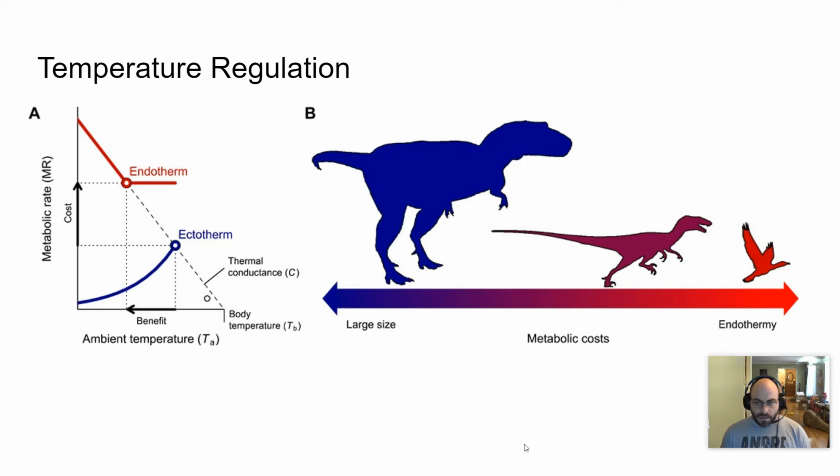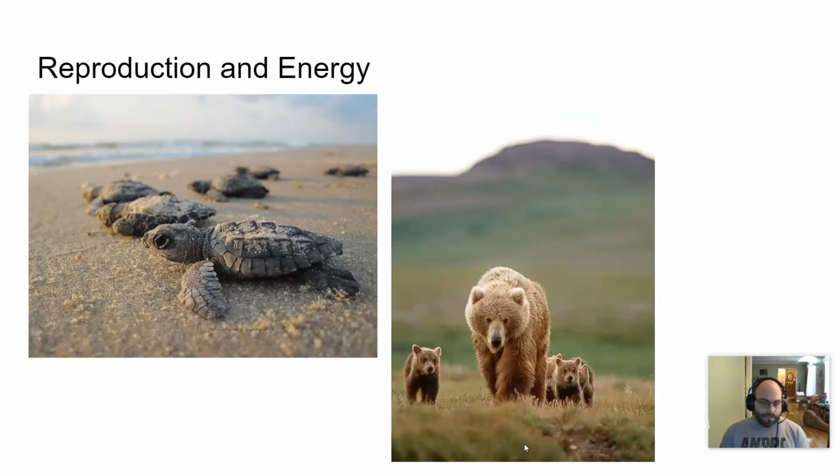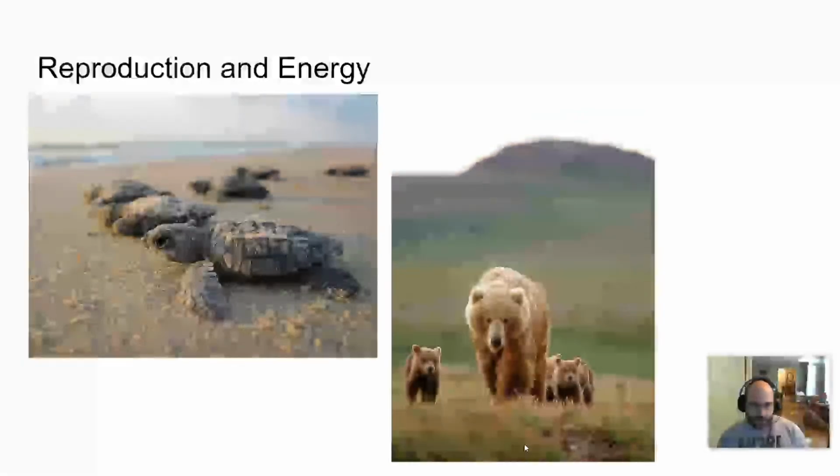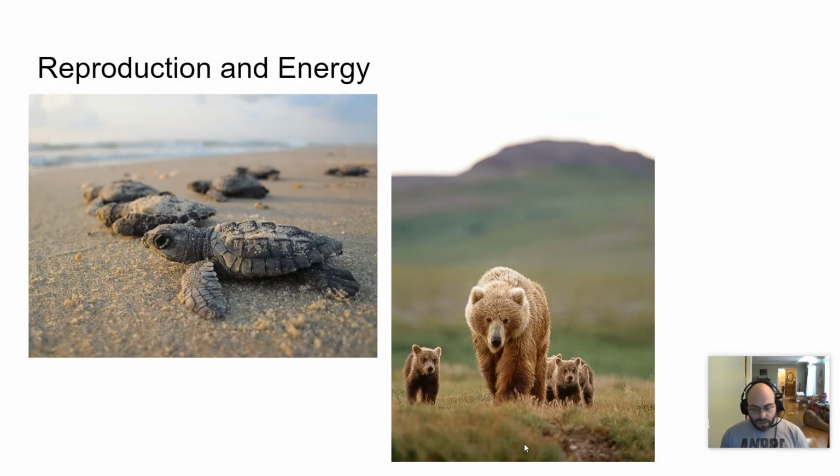A net gain in energy can oftentimes result in storage of fat, and a net loss in energy can be a reduction of mass and can actually lead to death. And so the balance here is very important as organisms are not only regulating body temperature, but are also regulating mass through their metabolic rate. And this leads to how organisms reproduce. This energy availability leads to different reproductive strategies.